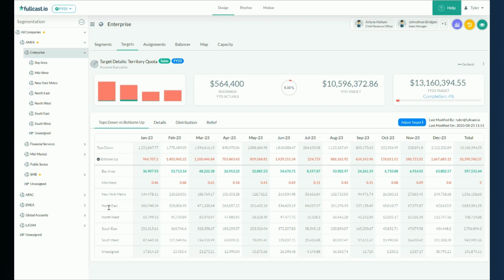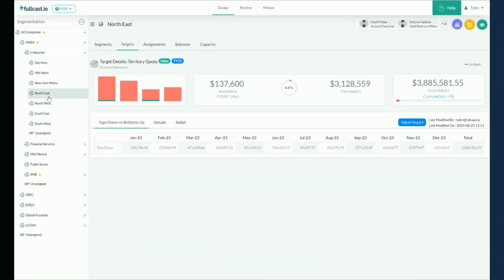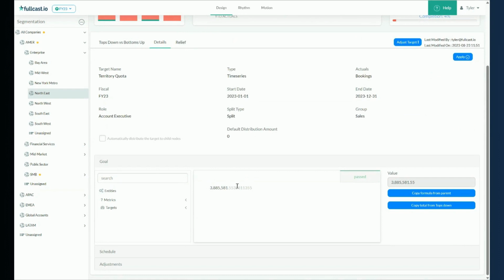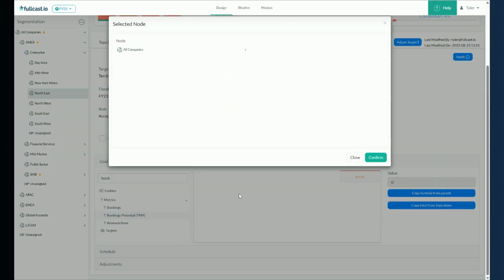So how we do a bottoms up is if I go to the Northeast territory and I can select adjust target, I can start from the tops down. And in this case, we are given the tops down number, but for me, we're going to use bookings potential to calculate out what we think is the correct number.